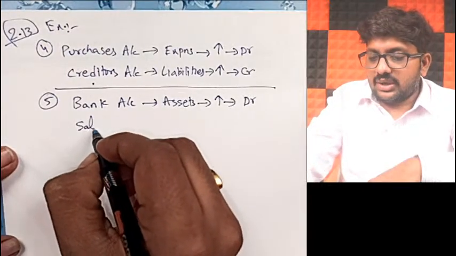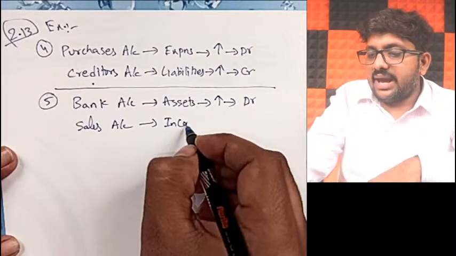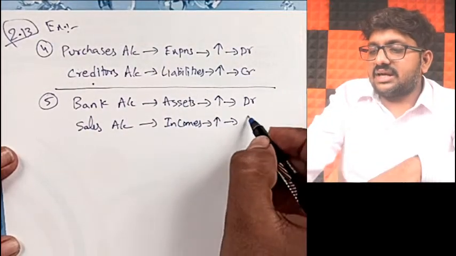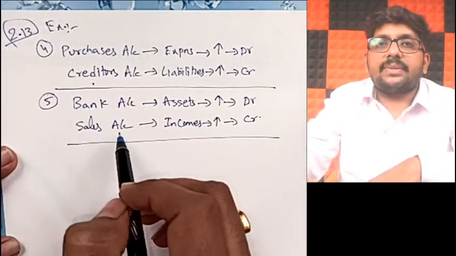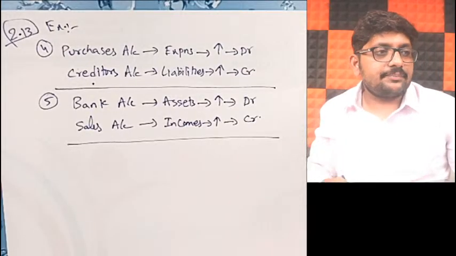And also your sales will be affected. Sales is a part of what? Income. So when you make a new sale, your total incomes will increase. Incomes increase, what should you be doing? Credit. So journal entry will be what? Bank account debit to sales. Bank account debit to sales will be my journal entry.